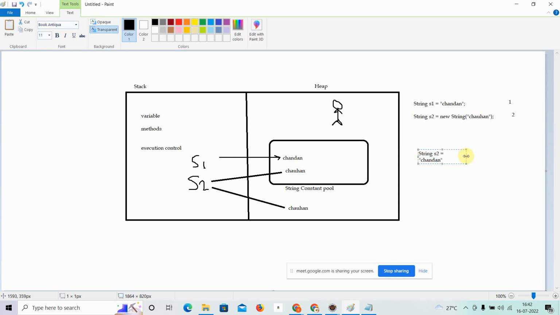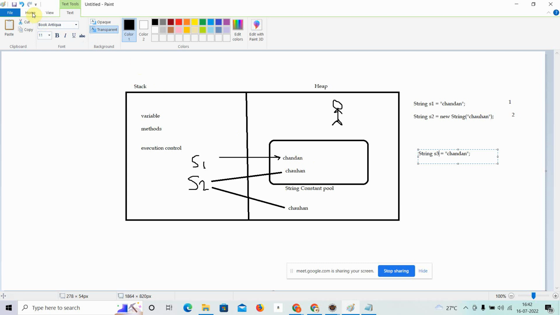Oh, sorry, I have already taken s2, so let me take s3 this time. So what will happen here? Your compiler will check in the constant pool whether this value Chandan exists over there or not. So it will say yes, it is already present here.